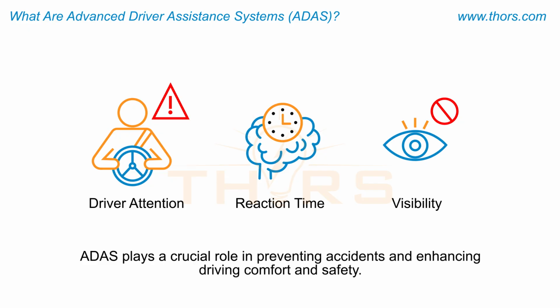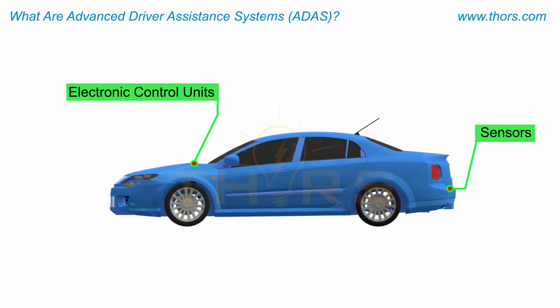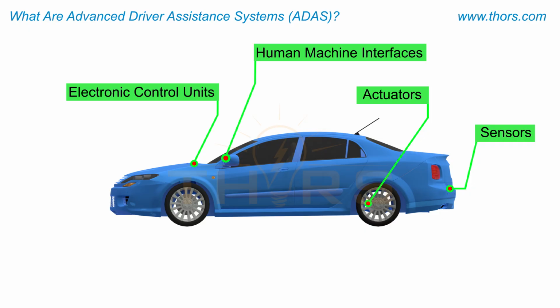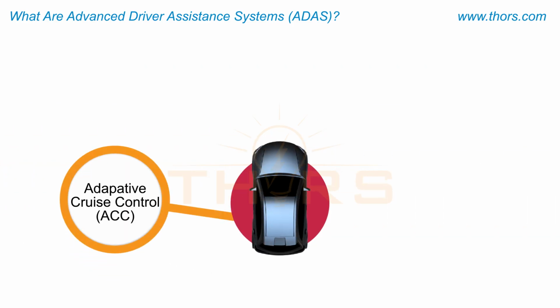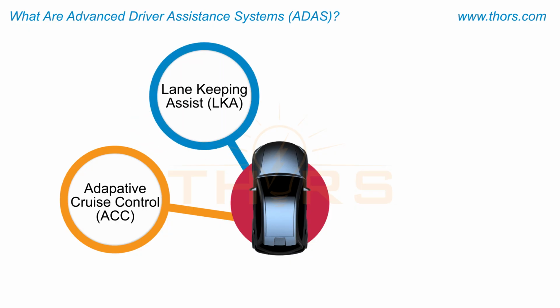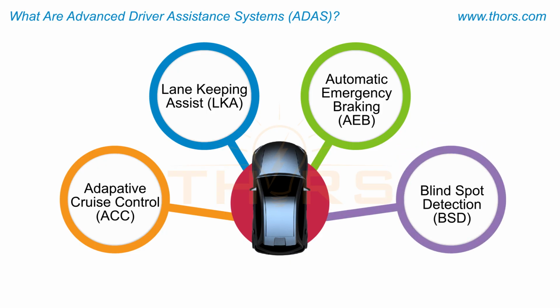comfort and safety. ADAS uses components such as sensors, electronic control units, or ECUs, actuators, and human-machine interfaces, or HMIs, along with software algorithms to perceive the environment, make decisions, and execute vehicle control commands and enable ADAS features. These features include Adaptive Cruise Control, or ACC, Lane Keeping Assist, or LKA, Automatic Emergency Braking, or AEB, and Blind Spot Detection, or BSD.